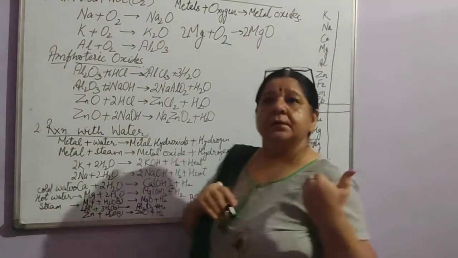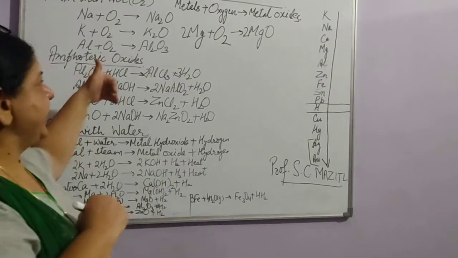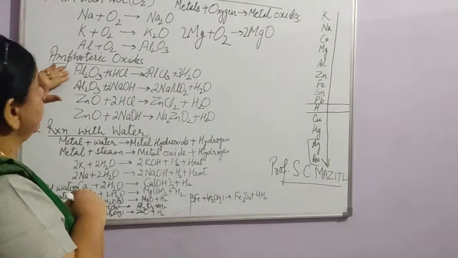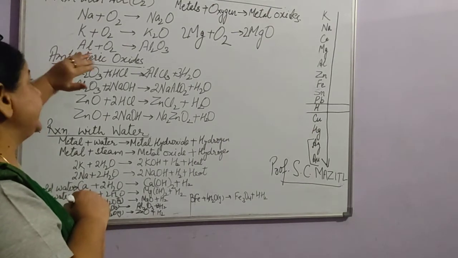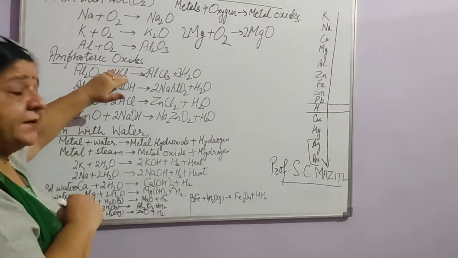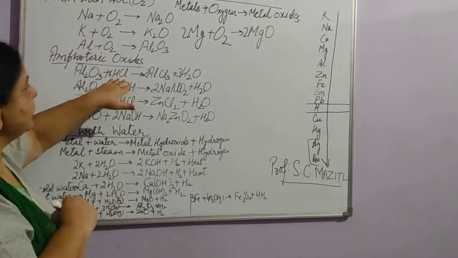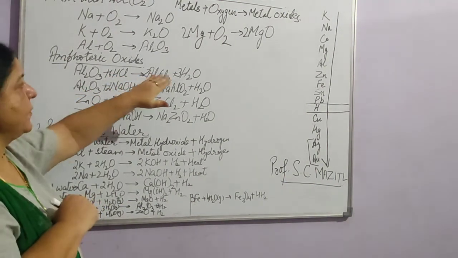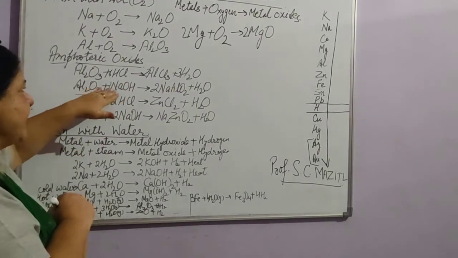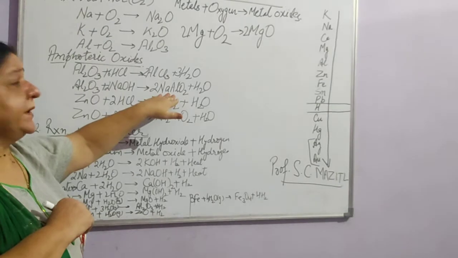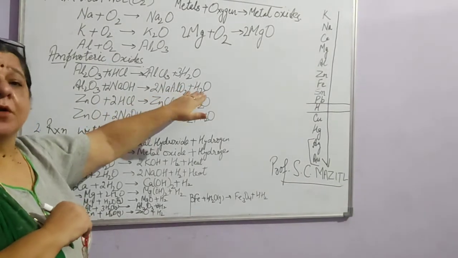And for amphoteric oxides, you can take the example of Al2O3, aluminium oxide. It can react with the acid also and with the base also. When it reacts with acid, it will form aluminium chloride plus water. When it reacts with sodium hydroxide, it will form sodium aluminate plus water.